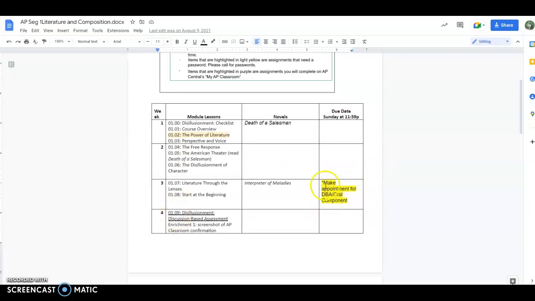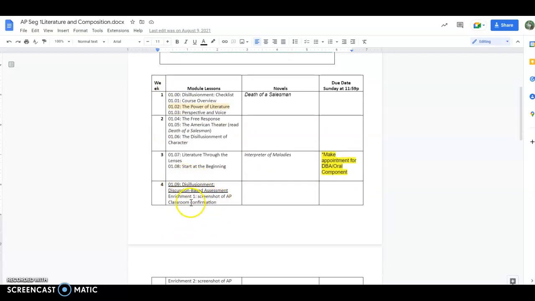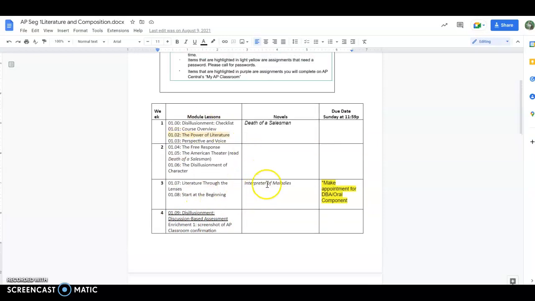You'll notice a reminder when you need to make an appointment for your DBA. So you'll see there's one in week 4. For grace period, you will need to complete all the assignments up through week 4. So you have to be on pace according to the pace chart to stay in the course.